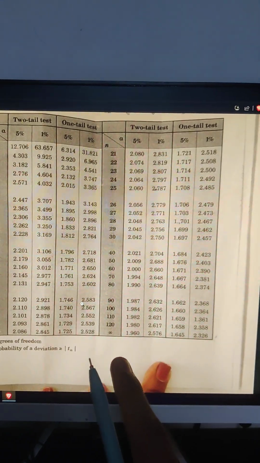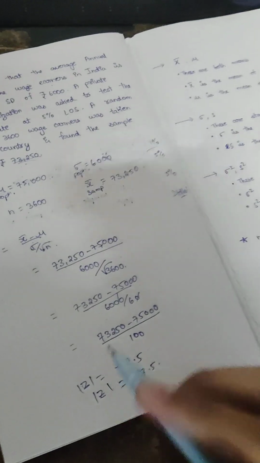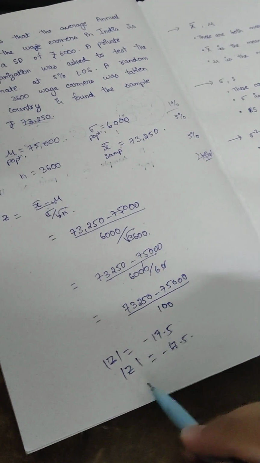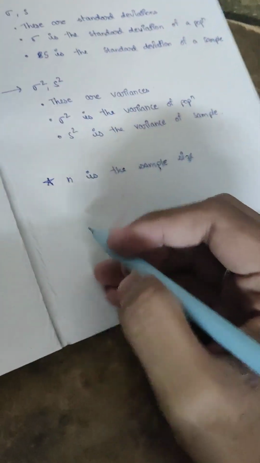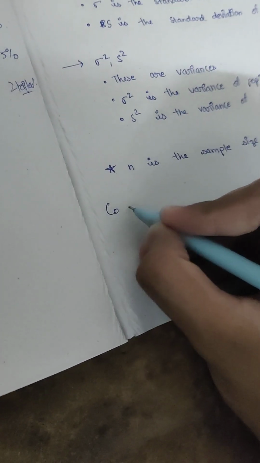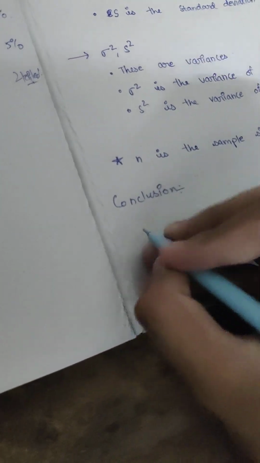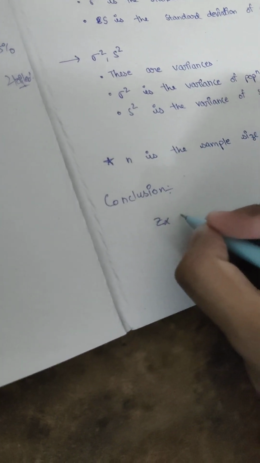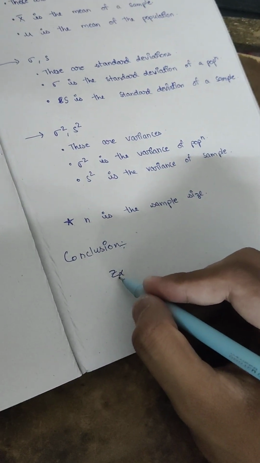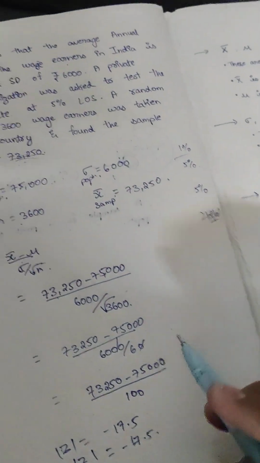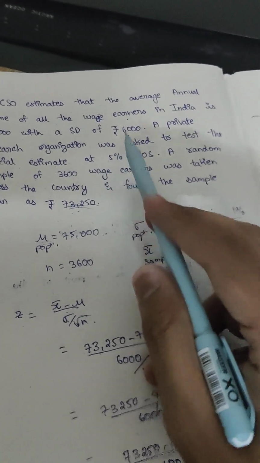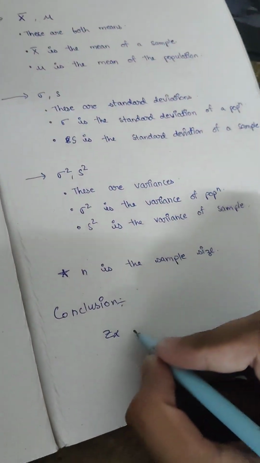This we have to compare to the mod z value, so this is to draw a conclusion from our test. So the conclusion would be Z alpha, where alpha is literally the level of significance we are taking.